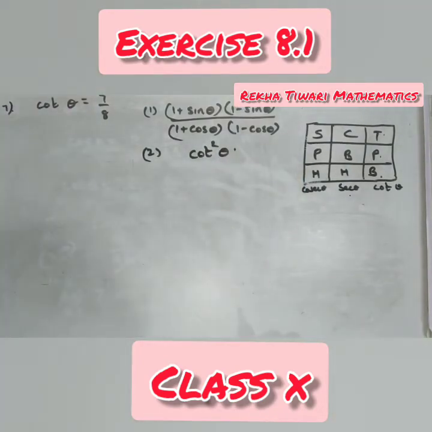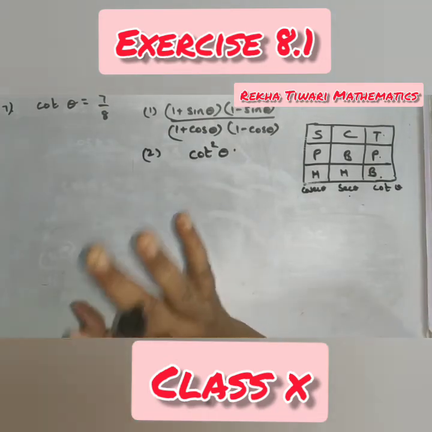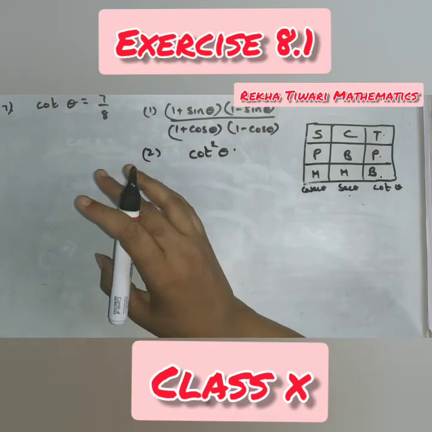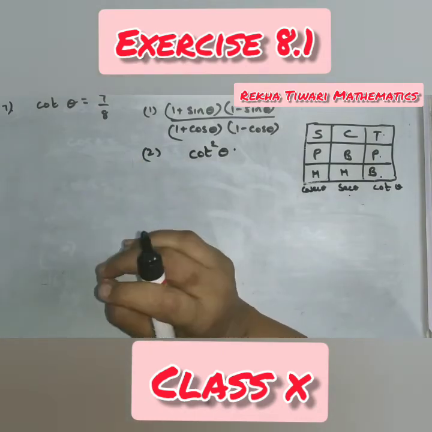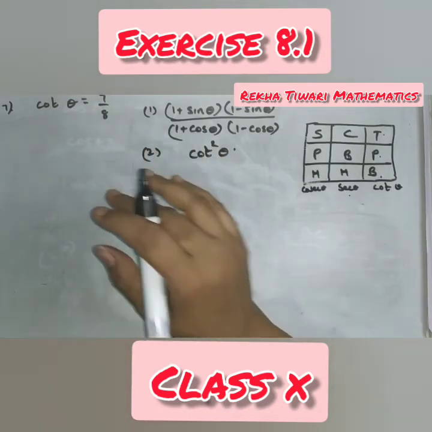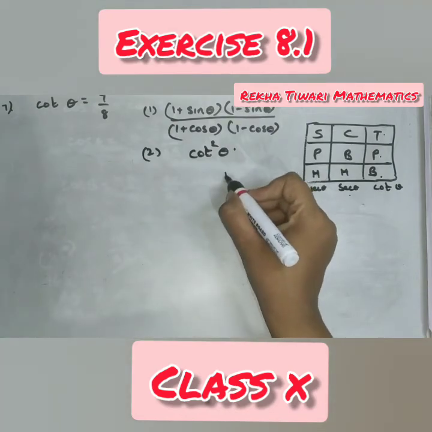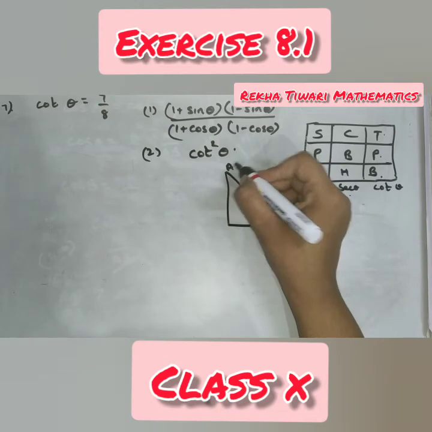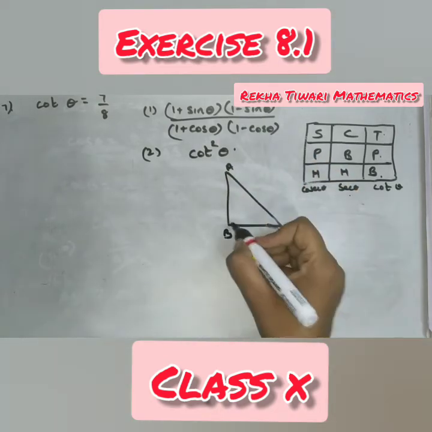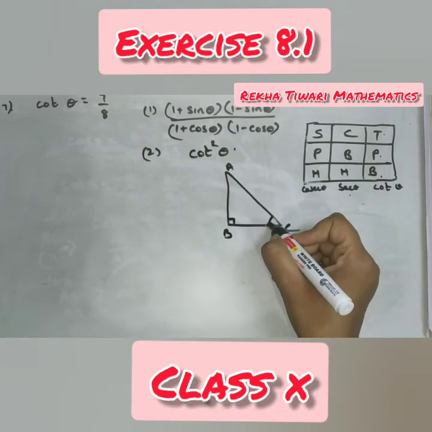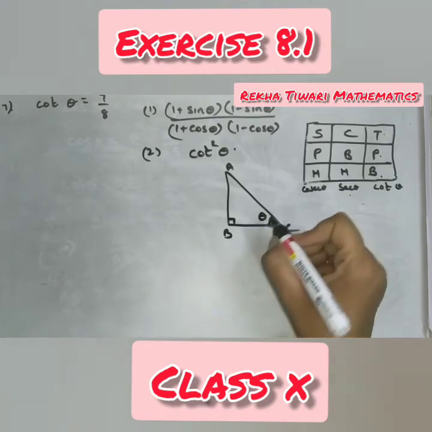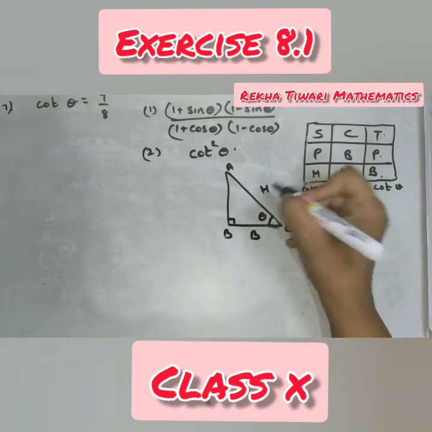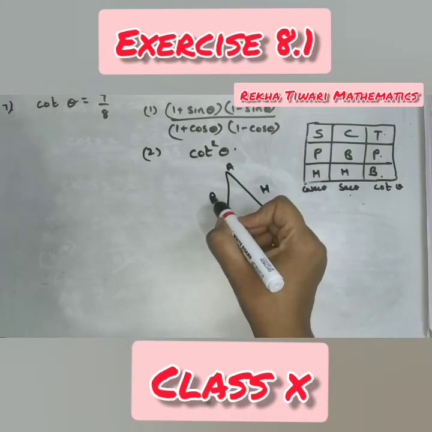What is given to you? Cot theta. Now this time they have not mentioned A, B and C. They have mentioned theta. So now it's up to us where to keep theta. Which acute angle should we consider as theta? So let us draw the figure. First of all, right angle triangle. Let me name this as ABC. This is 90. Keep the theta here. If theta is angle C, this becomes the base, hypotenuse, and opposite to theta becomes the perpendicular.